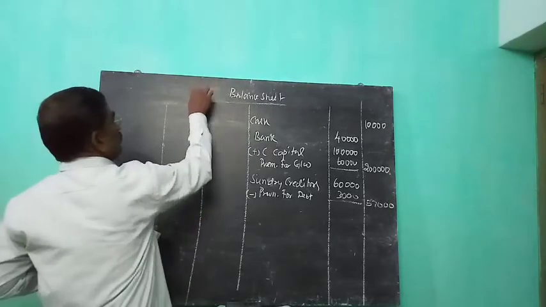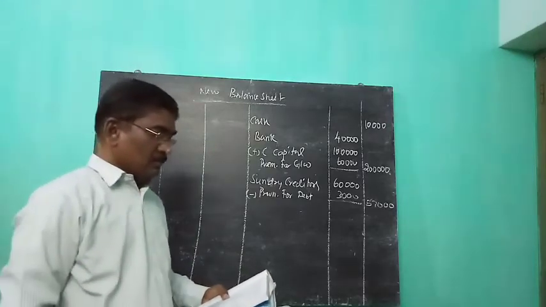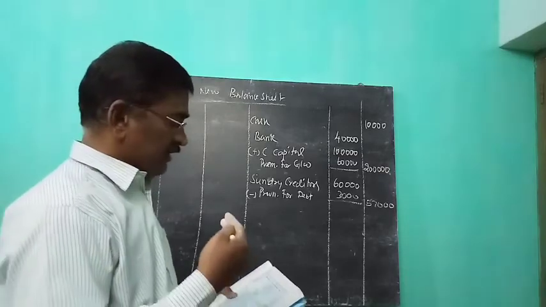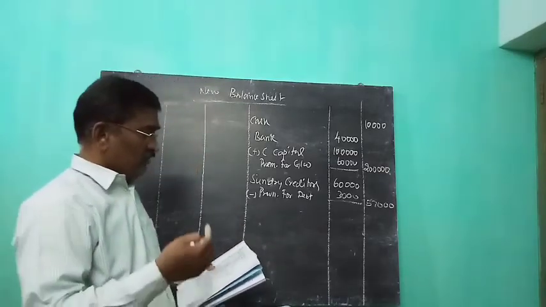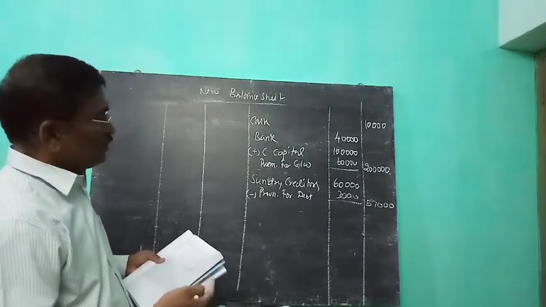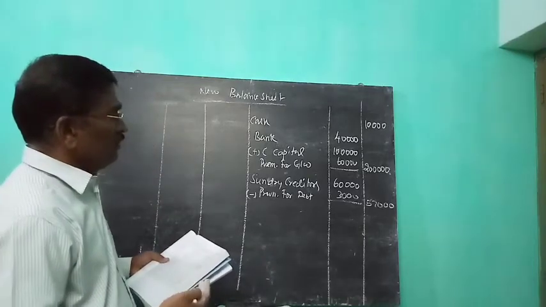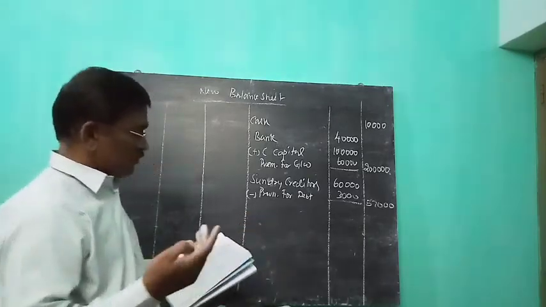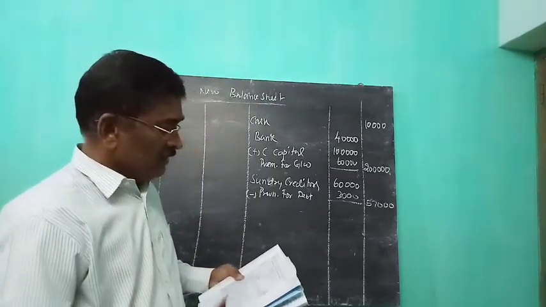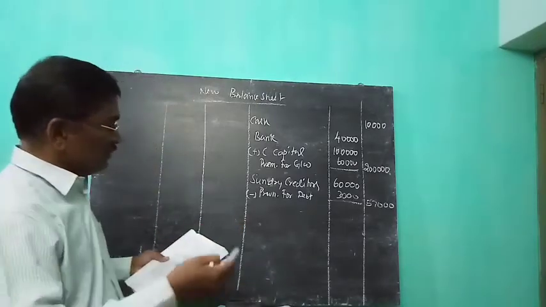Now the new balance sheet after admission of C. First the cash in hand. In this problem, cash in hand and cash at bank both are given. You first write cash in hand, then C contributed capital and premium for goodwill. C brings 1 lakh for capital and 60,000 for premium for goodwill. So add it to the bank balance or cash balance, whichever it may be. You can add to either one. Then sundry debtors, there is an adjustment in sundry debtors, that is the provision of 3,000 shown separately.